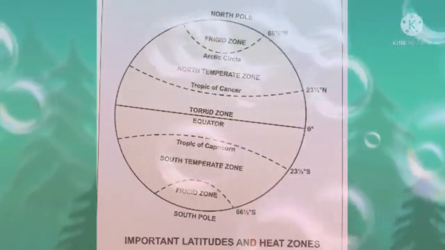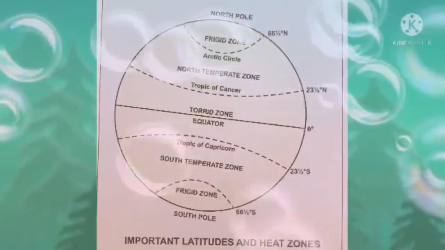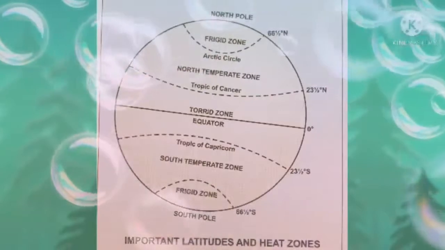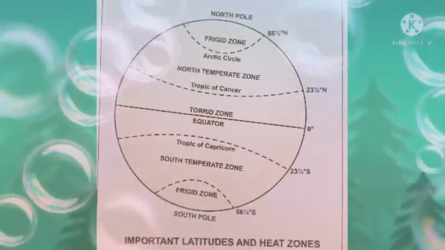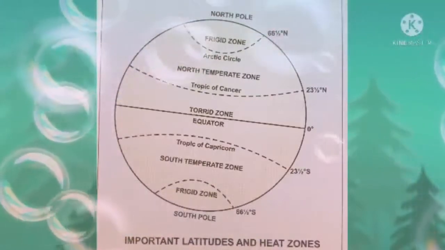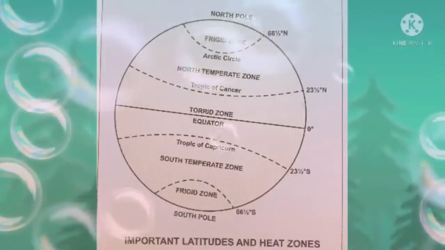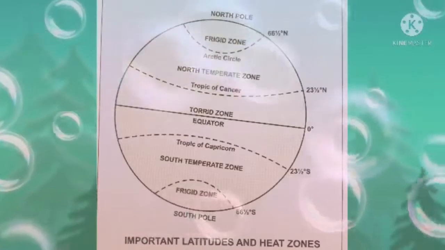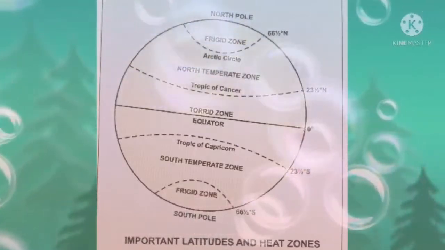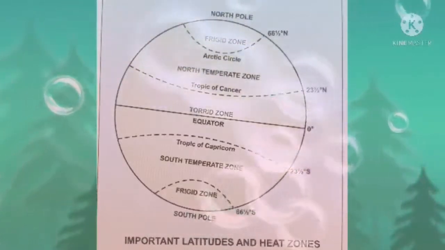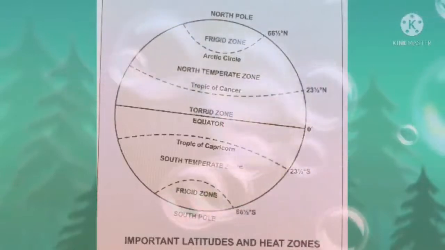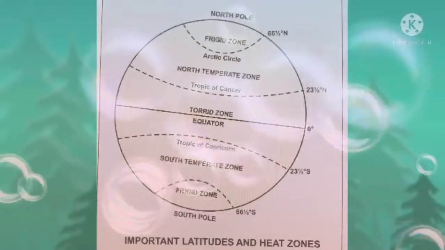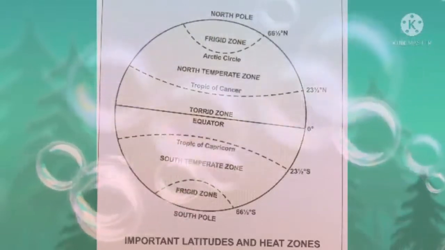Okay, mainly you have to mark Tropic of Cancer, that is above the equator. Equator is marked as 0 degree. Above that, 23.5 degrees north is marked as Tropic of Cancer. You have to mark it. Okay, next below the equator, that is 23.5 degrees south, is Tropic of Capricorn. You have to mark it, children.